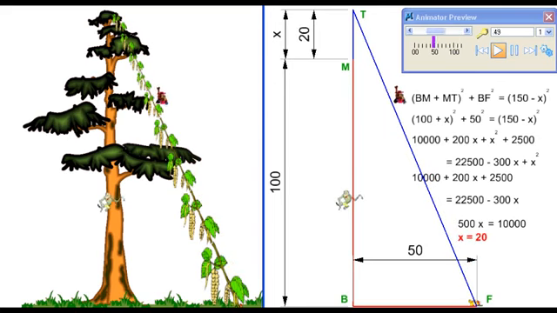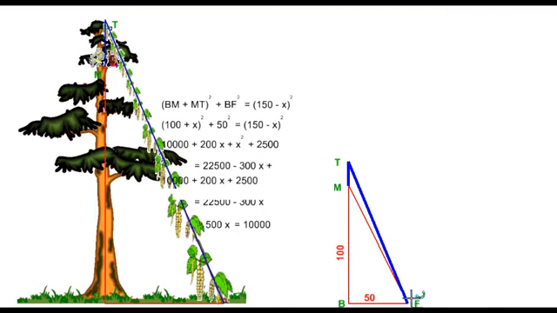But this is just an algebraic solution. This beautiful problem with such a strong geometric flavor should also be solved geometrically. I couldn't resist the temptation. So let us try some alternate solutions. So here is the problem represented geometrically to half the scale to accommodate the construction that we need to do here. This red triangle is completely known. This is 100 units, 50 units, and this is a right angle triangle.